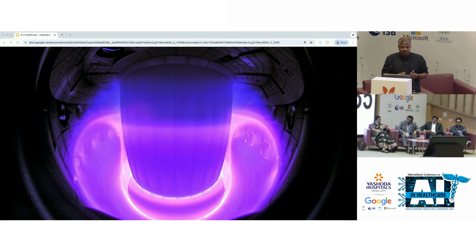So in fusion, the root node problem is often stated as the plasma control problem, that this plasma behaves in lots of different ways. Just from a physics perspective, the system can end up in a lot of different states, and controlling the plasma in the few states that are actually ideal to generate the conditions under which fusion can happen is a very hard problem. The challenge is that because this state space is so large, you can't experiment in the wild. But the way we could do this is by really simulating.